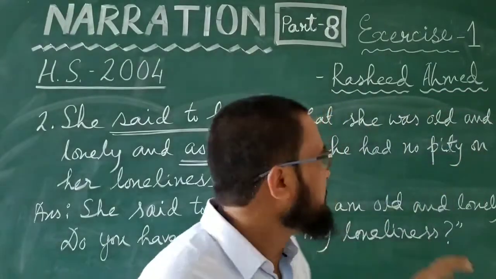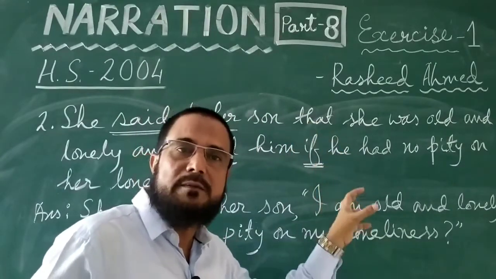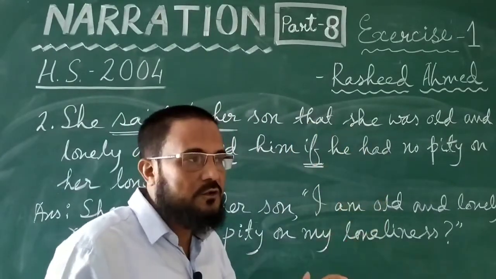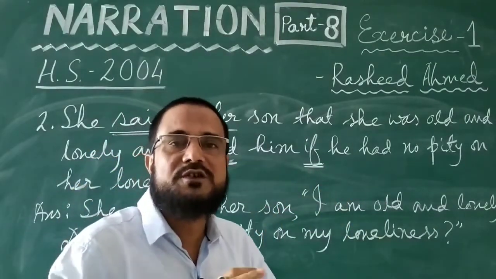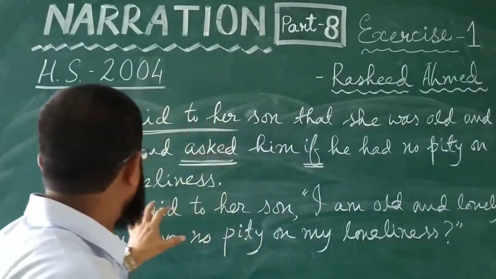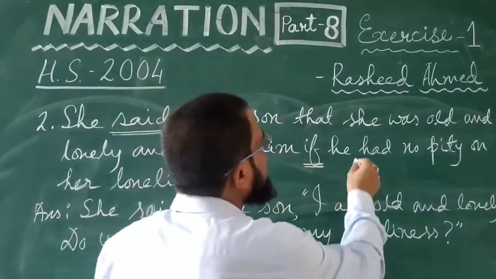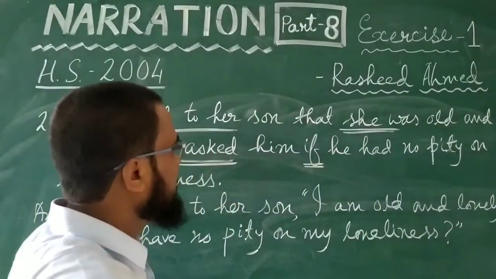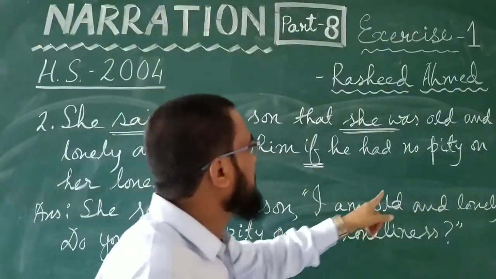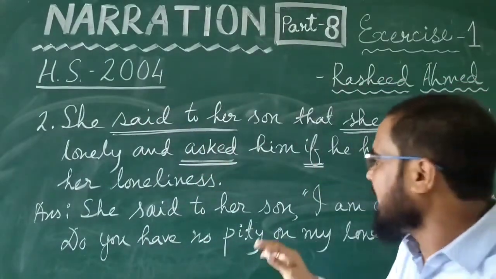So, since it is the same woman who used both the sentences to the same person, her son, both the sentences will be within the same inverted commas. There will be no change of inverted commas. She said to her son that she was old and lonely. This "she" is "I". So I am old and lonely. She was old and lonely. It became, in the direct narration, I am old and lonely.